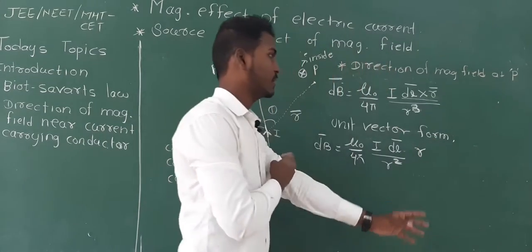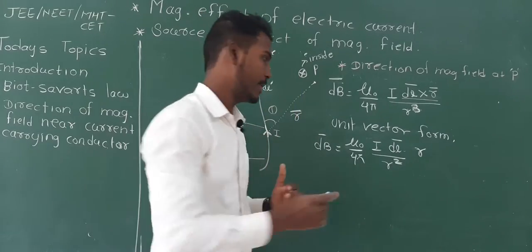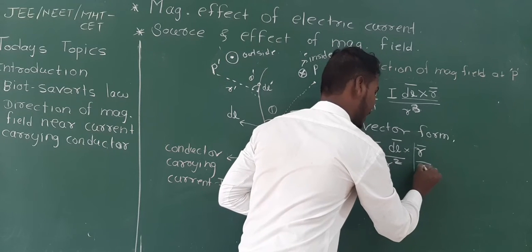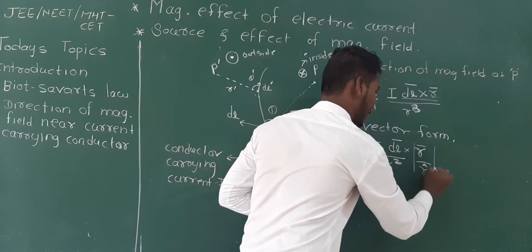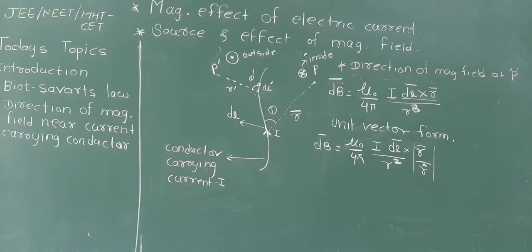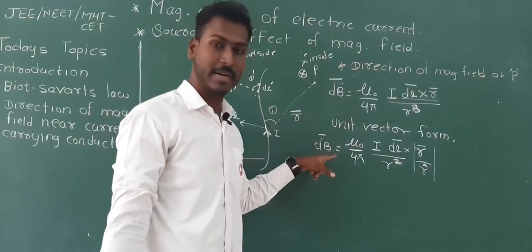How to represent this r bar in unit form? You know that it is nothing but the vector divided by its magnitude. So it will be the vector divided by its magnitude in unit form. So this is how we represent the direction of the magnetic field in both the forms. This is the first form and the unit vector form also.